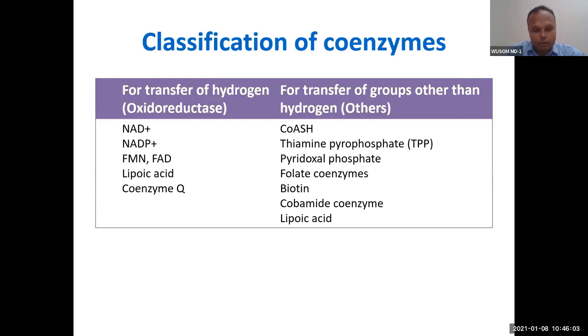Some vitamin-derived coenzymes actually transfer electrons. They accept and donate electrons. And some coenzymes deal with groups other than electrons, such as hydrogen. They deal with other groups, for example the methyl group, a single carbon group. Some will act with CO2. So we can divide them this way.